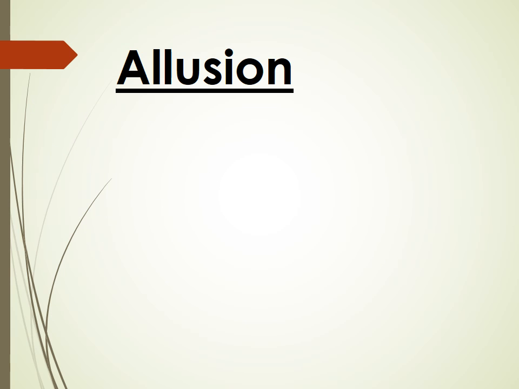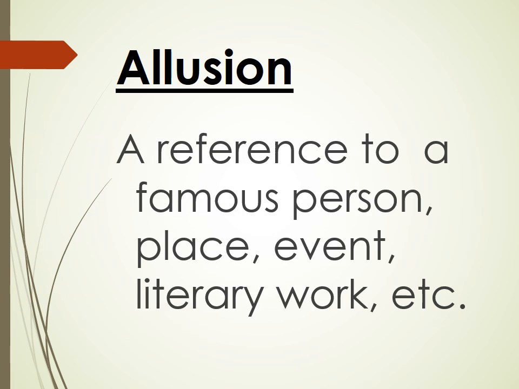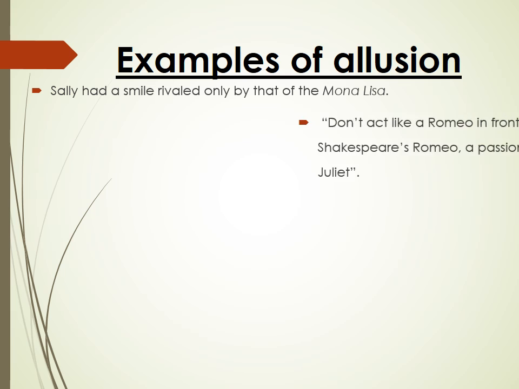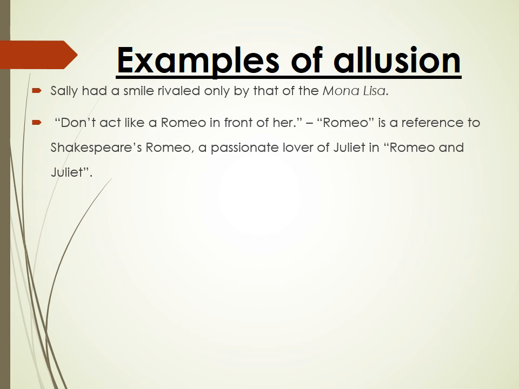Next type is allusion. Allusion is a reference to a famous person, place, event, or literary work. Examples of allusions: "Sally had a smile rivaled only by that of the Mona Lisa." The Mona Lisa is an allusion, referencing a famous picture. "Don't act like a Romeo in front of her." Romeo is a reference to Shakespeare's Romeo, a passionate lover of Juliet, in Romeo and Juliet.